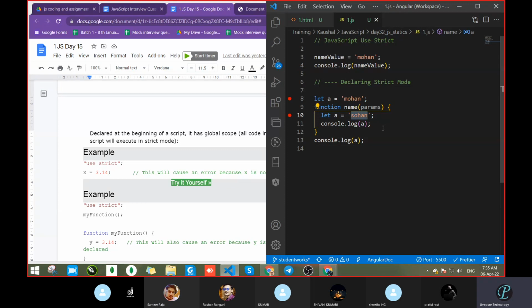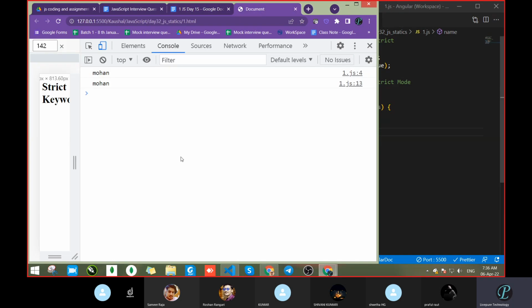Then what is the difference? Okay. Later we will. First let's check the error. Then we will come to that. So what happened? We got Mohan in both cases.